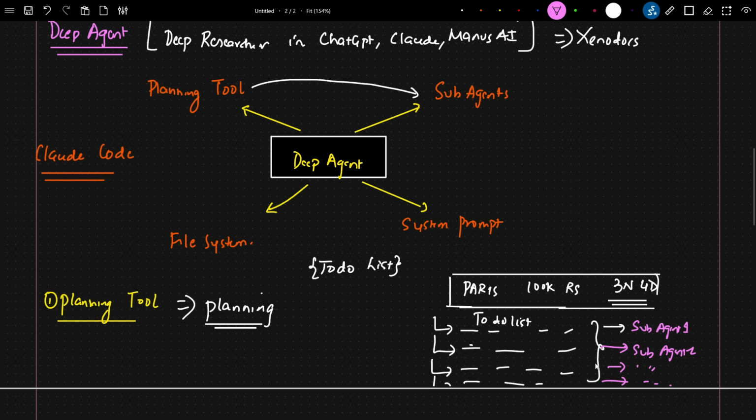Now to solve this particular task, we also require a system prompt, like how my agent should behave. This system prompt I already showed you with respect to Claude Code.